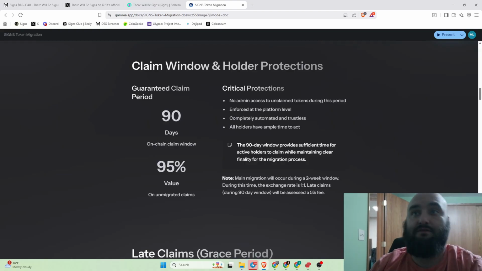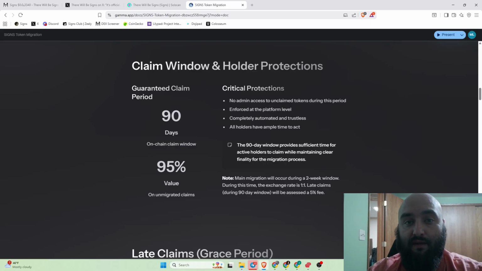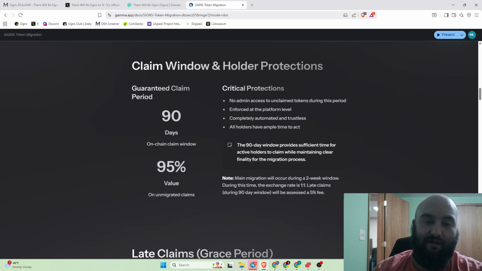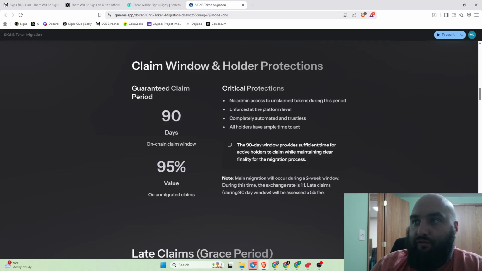You have 90 days to claim after that 14-day period. This is part of the protection too. No admin has access to the unclaimed tokens during this 90-day period. Okay, this is all completely automated, run by smart contracts, and this gives all holders ample time to act. You'll see a lot of announcements over the next couple weeks. And if you miss it, again, there will be recourse outside of this, but I don't think you'll miss it.